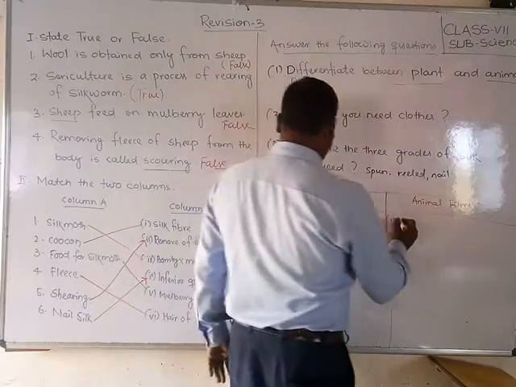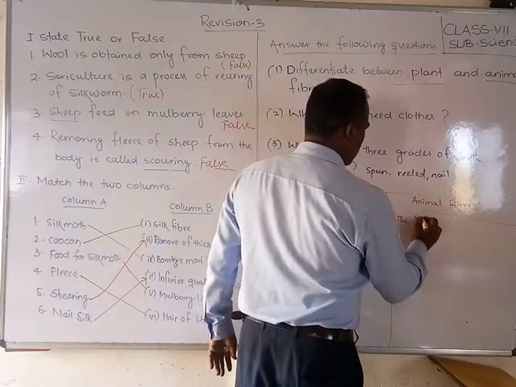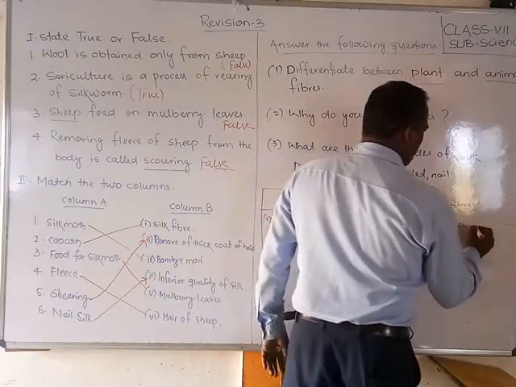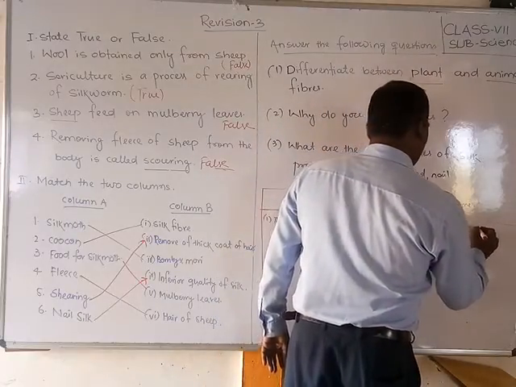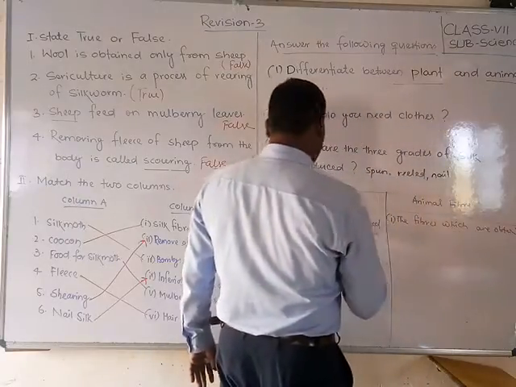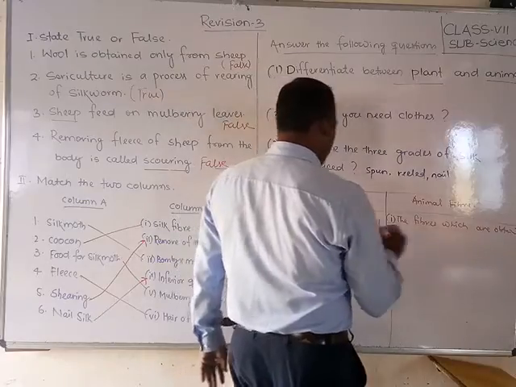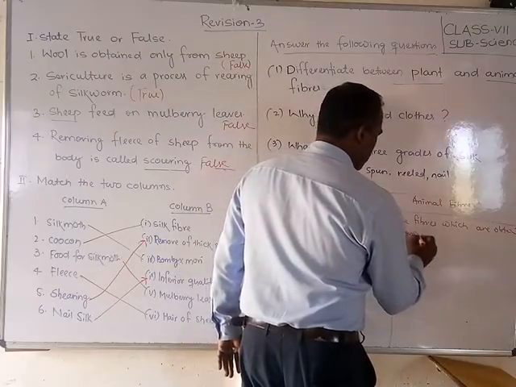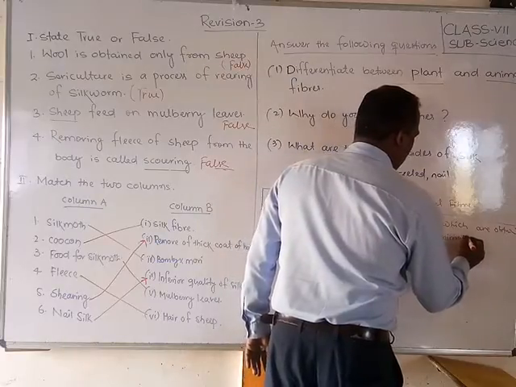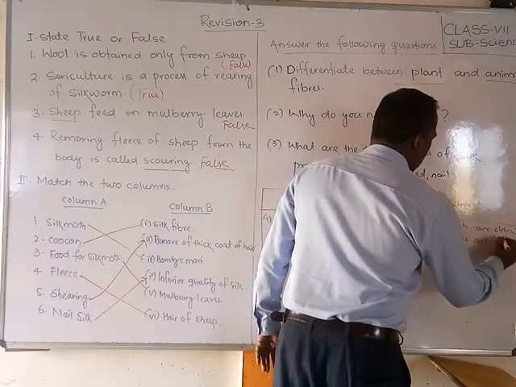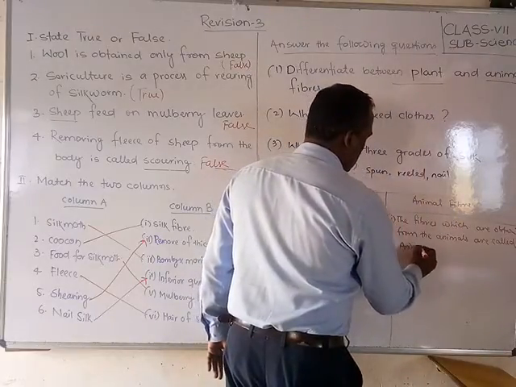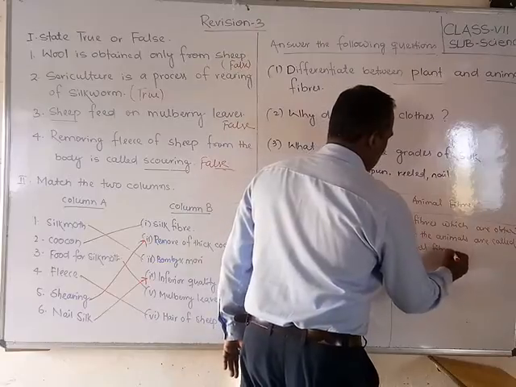Okay, this also you can write: the fibers which are obtained from the animals are called animal fibers.